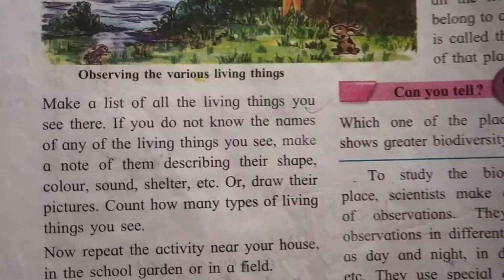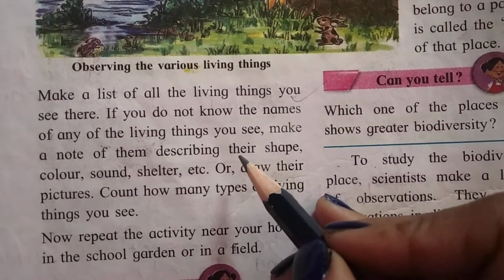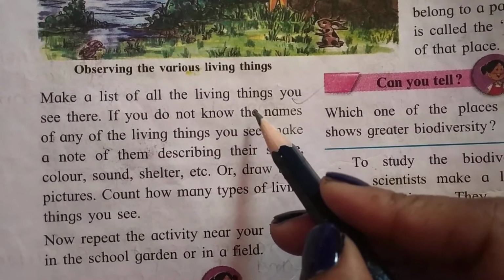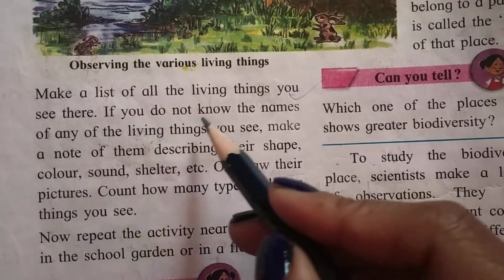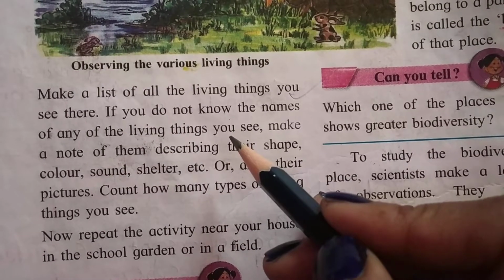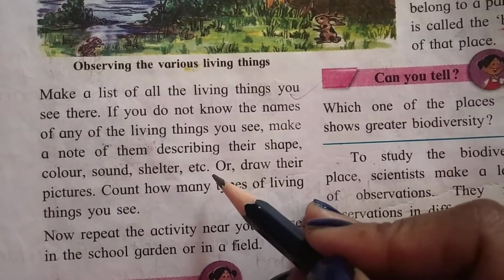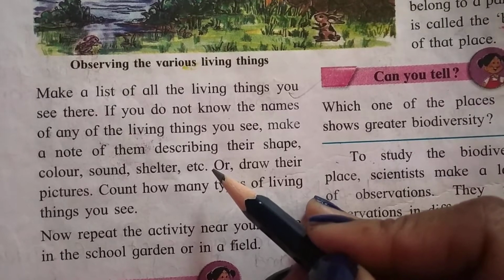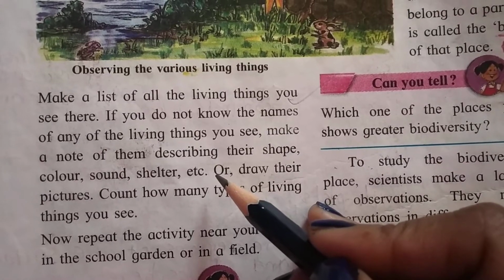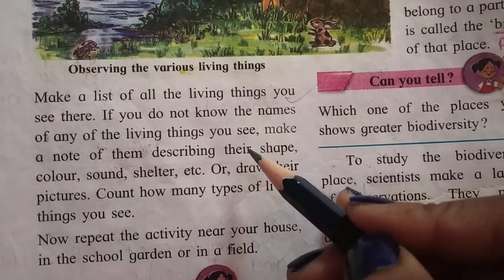So listen carefully and look at this picture. What are we supposed to observe? We have to make a list of the living things we see there. If we do not know the names of those living things, we have to just observe the shape, then color, then sound and shelter. If we identify the animals and birds there, we have to make a list of which animals and birds we see, anything we see there, we have to note it.